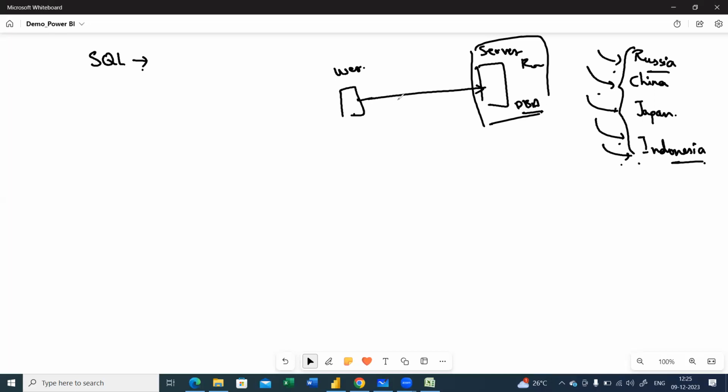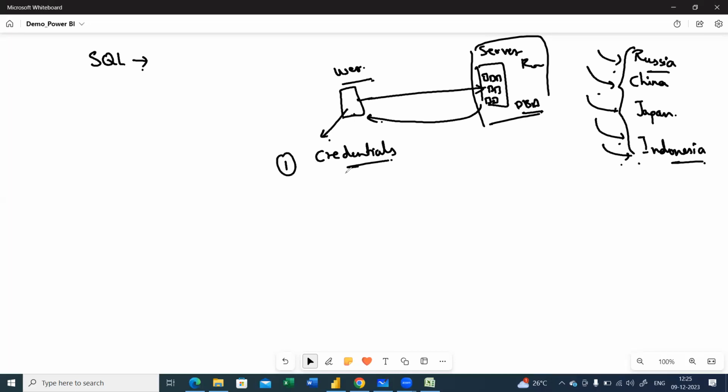Now, you need to extract the files, which we call databases, by first establishing a connection with the user level computer. So you should have the credentials to it.